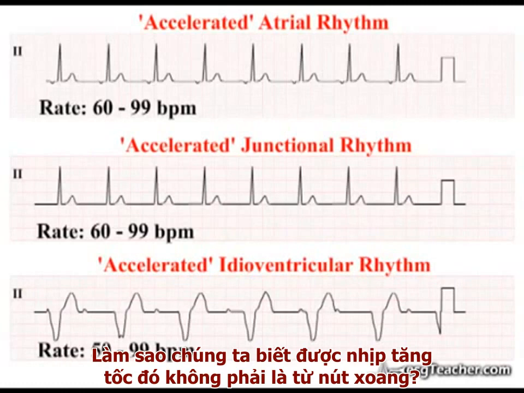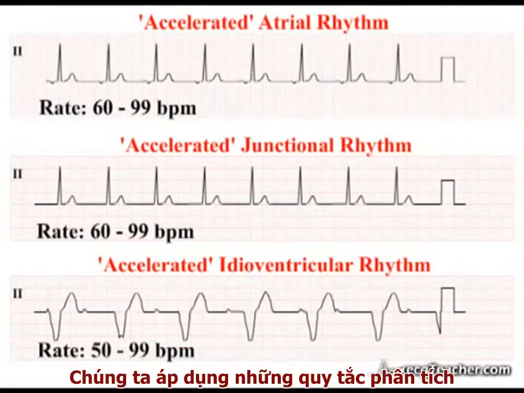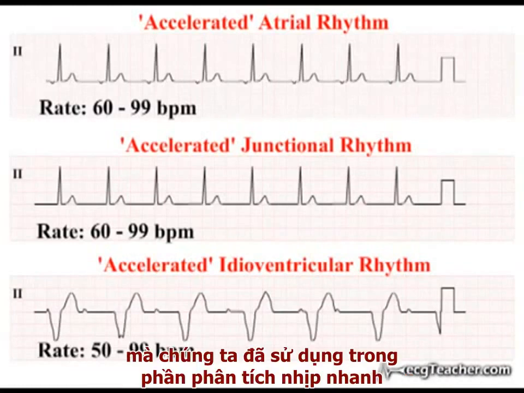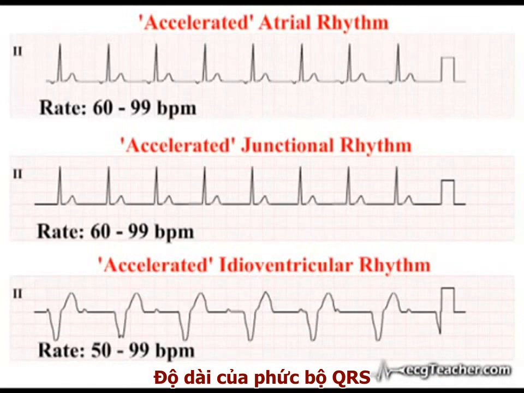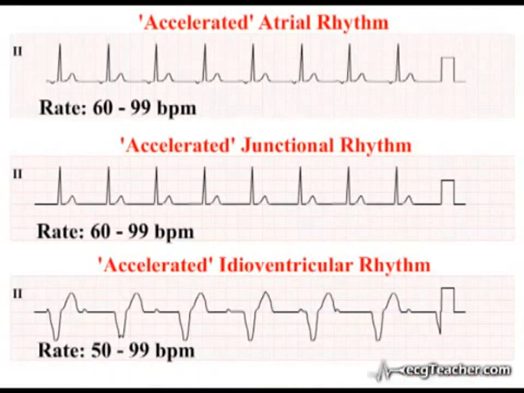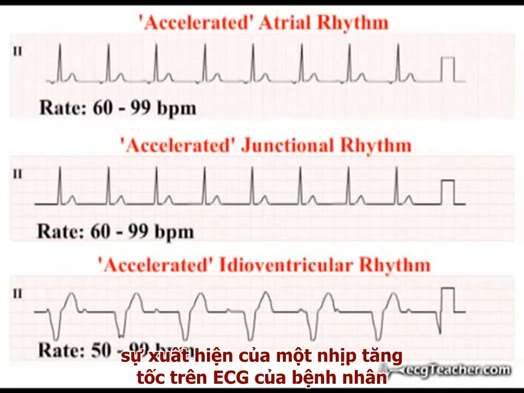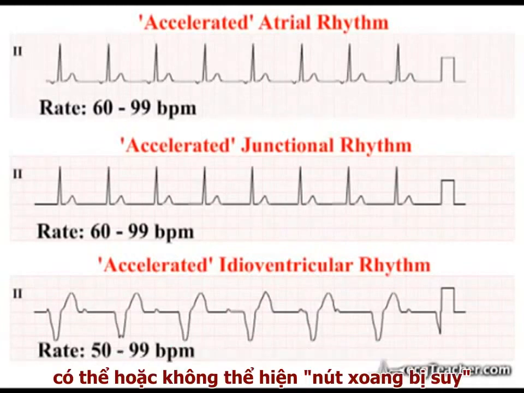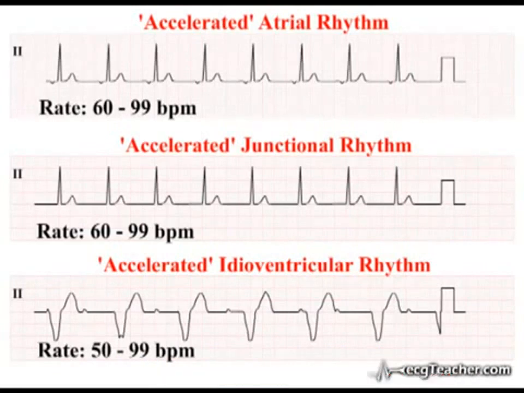So an idioventricular rhythm is described as accelerated when the rate rises above 50 beats per minute. How do we tell such accelerated rhythms are not sinus? By applying exactly the same principles of analysis we used in analysing tachycardias: the duration of the QRS complex and the presence, timing and axis of P waves. If you think about it, you will realise that the presence of an accelerated rhythm on a patient's ECG may or may not represent failure of the SA node to depolarize the ventricles.